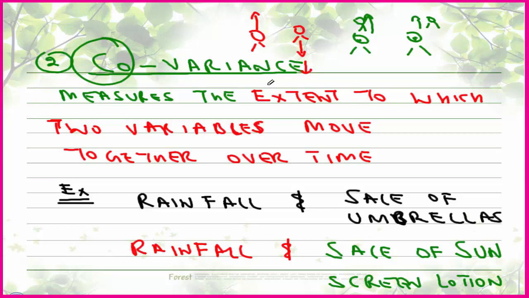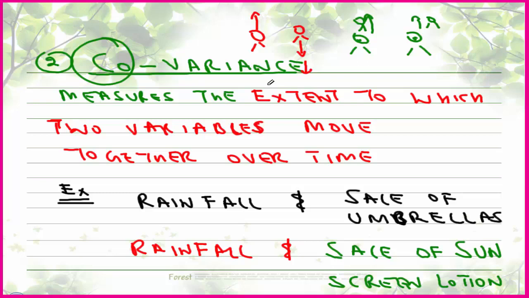If covariance is positive, then the returns will move in the same direction. But if covariance is negative, the return of security X will move in this direction and the return of Y will move in this direction. It means in opposite directions. And if there is no relationship, it means there is no linear relationship between X and Y.